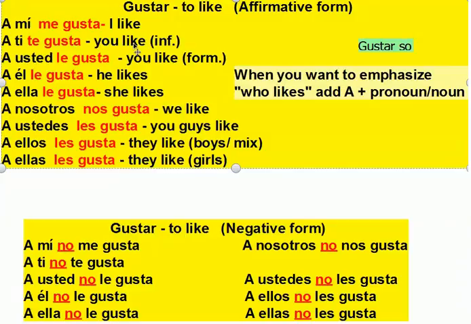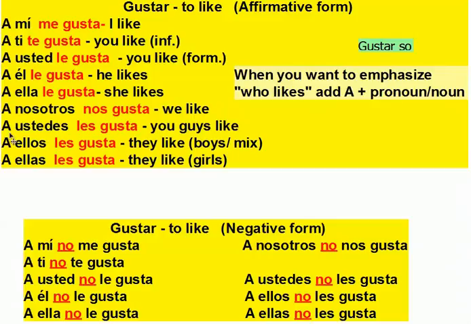You like. When I say you like formal, I say a usted le gusta. He likes, a él le gusta. She likes, a ella le gusta. We like, a nosotros or a nosotras nos gusta.